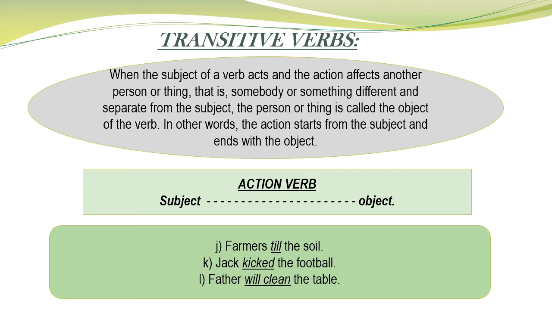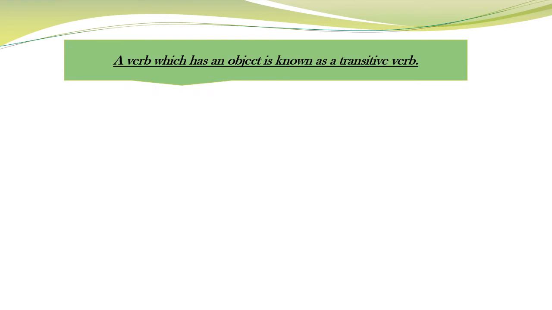Father is the subject, table is the object, and will clean, that is underlined, represents the verb. So here as well, the table is the object of the verb will clean. A verb which has an object is known as a transitive verb.